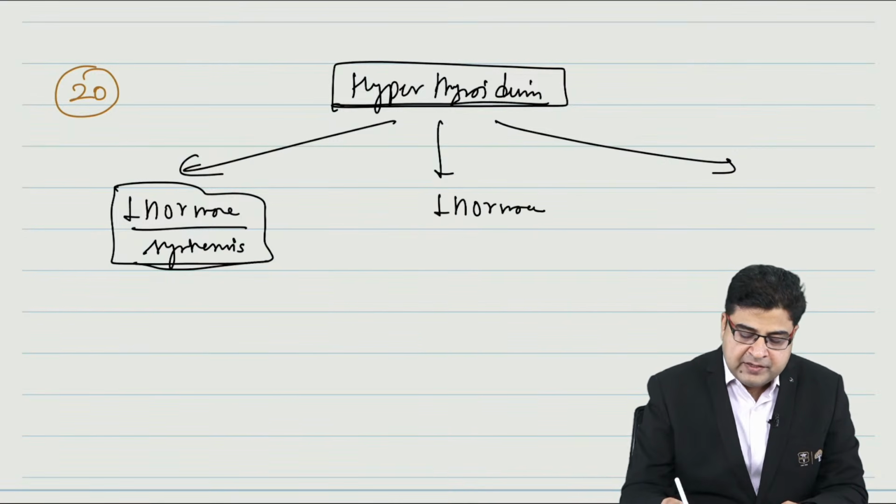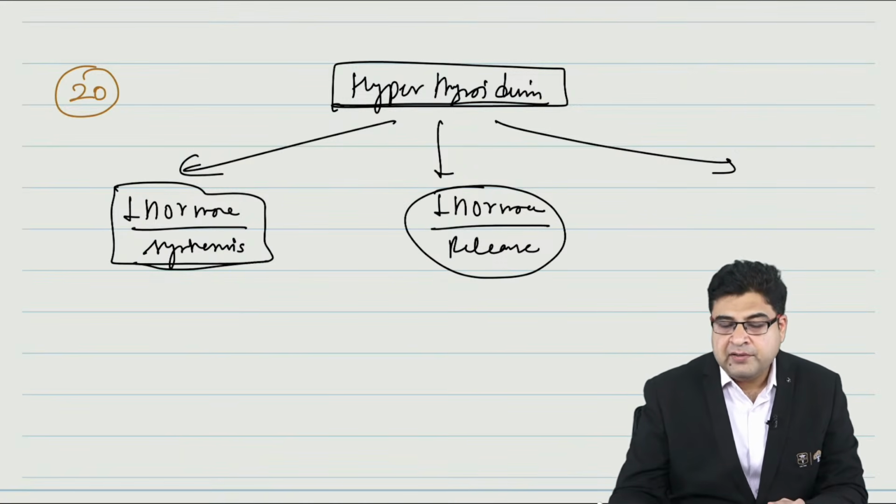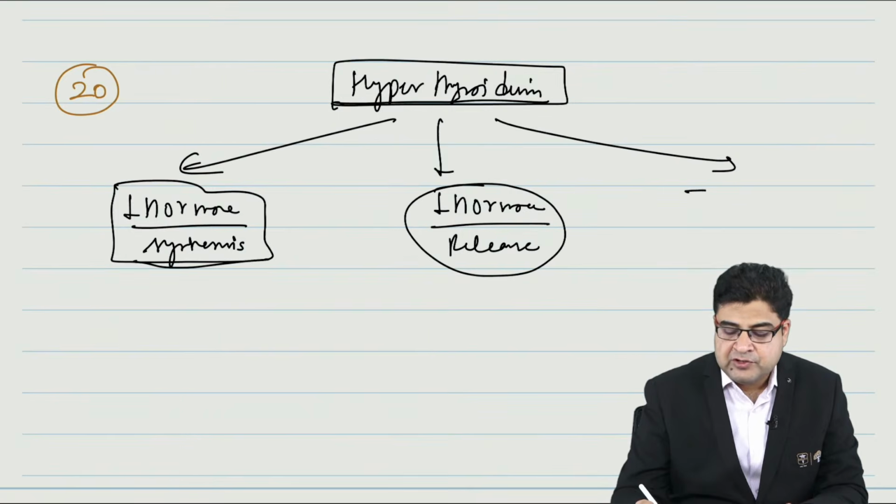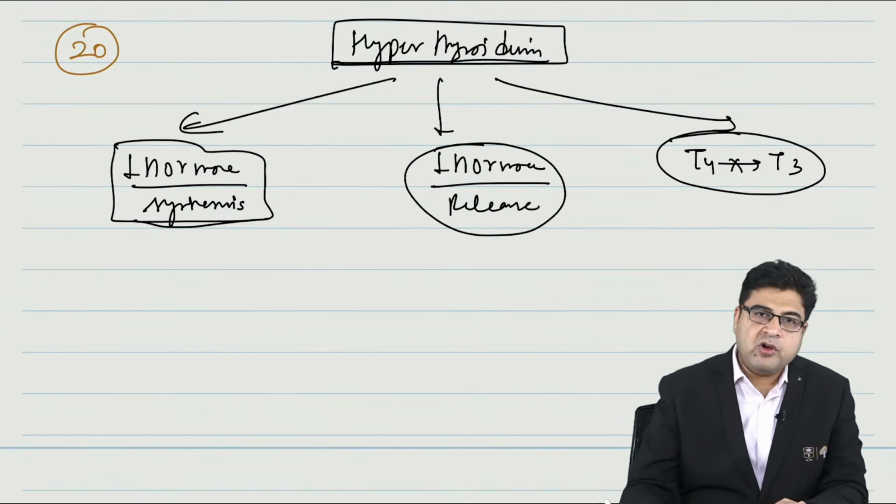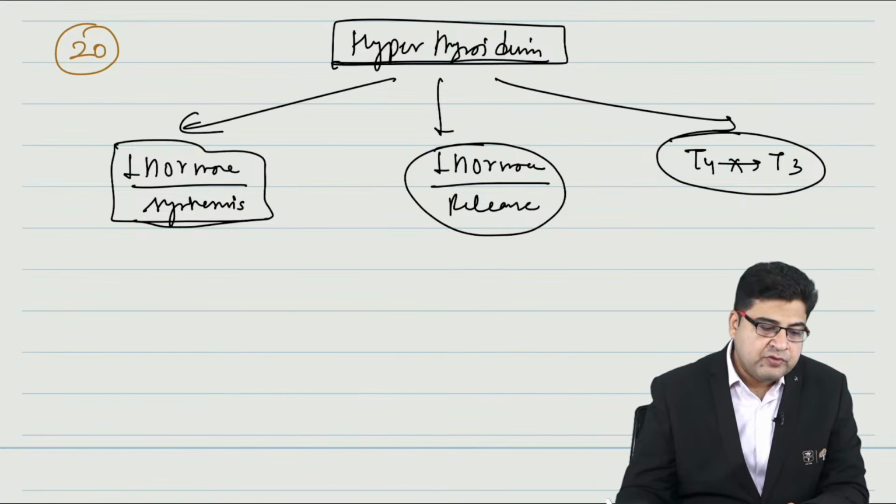The other group of medicine is the drugs which can inhibit the thyroid hormone release from the body. And the last group of medicine is the medicines which will block the conversion of T4 to T3. So we have a total of three classes of drugs which are given for hyperthyroidism.